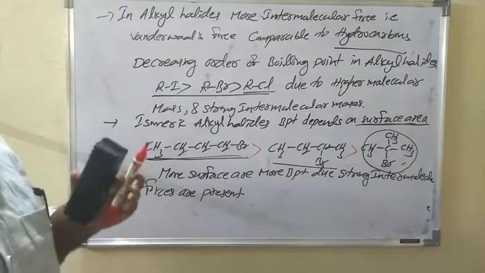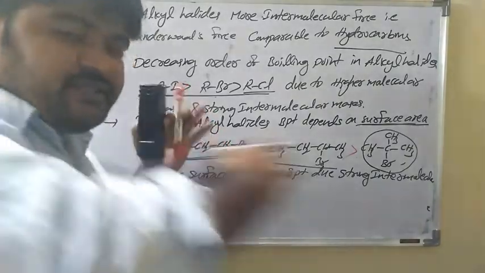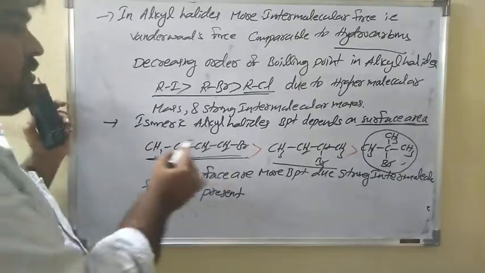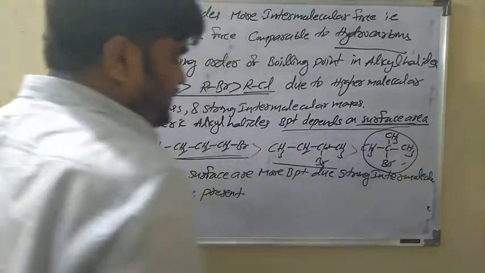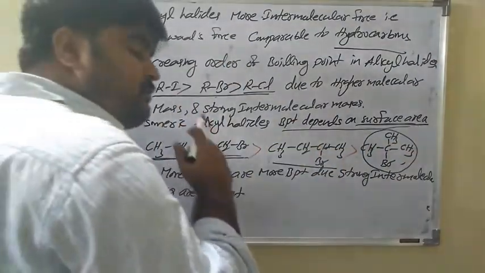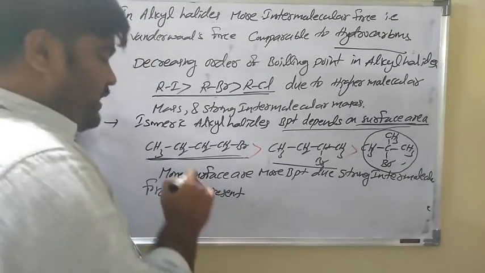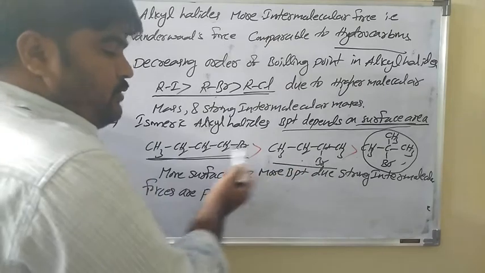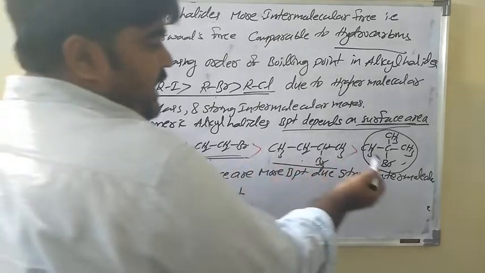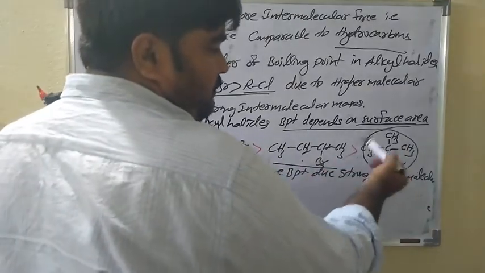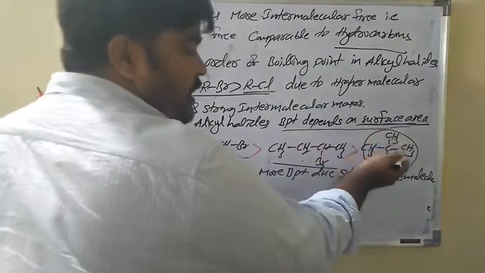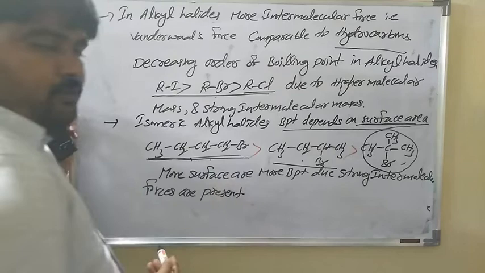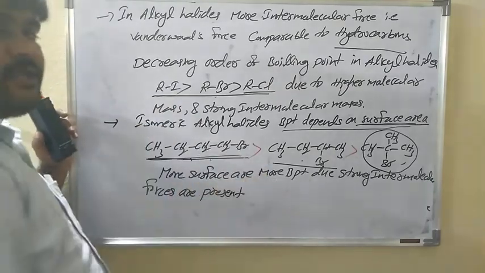So that's why in isomeric alkyl halides the boiling point depends on surface area. Compared to 1-bromobutane, 2-bromobutane has a lower boiling point due to less surface area, and 2-bromo-2-methylpropane has comparatively the lowest boiling point. See, these are isomeric.